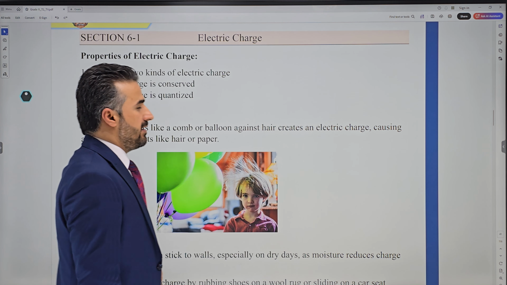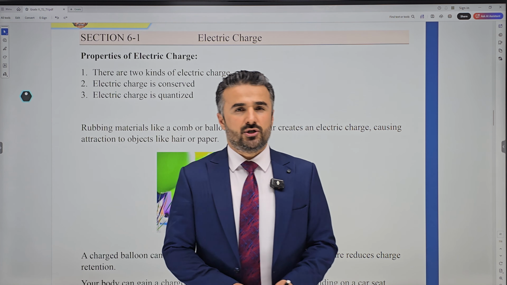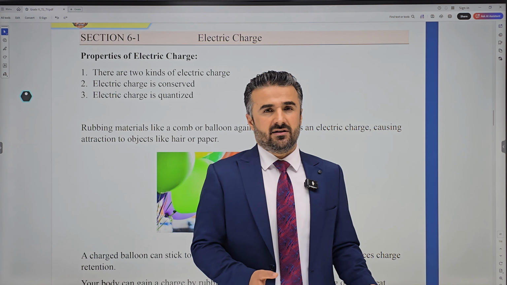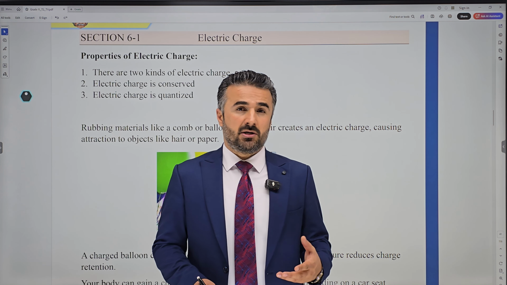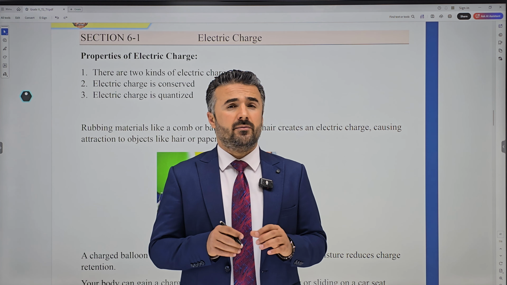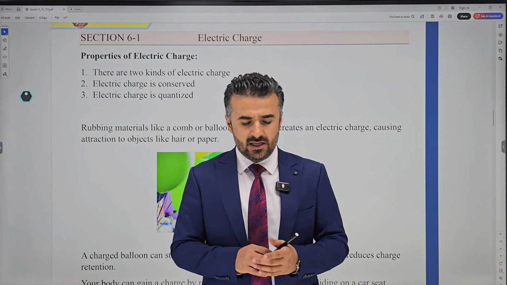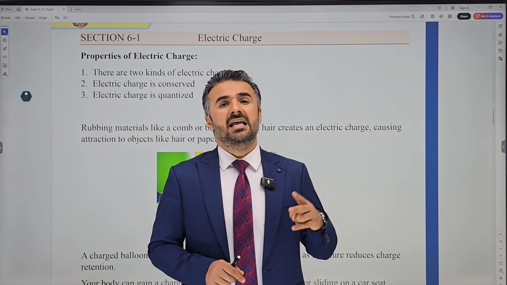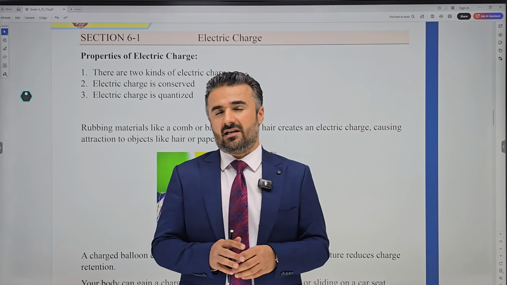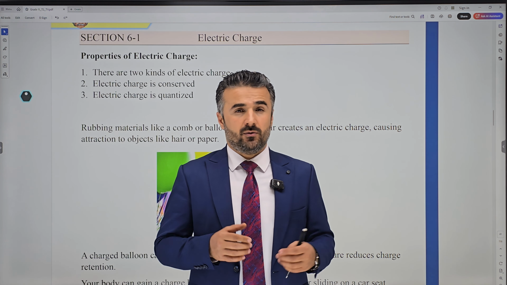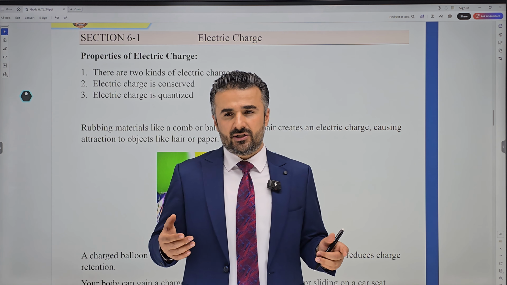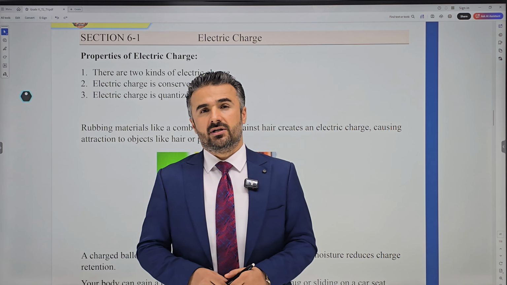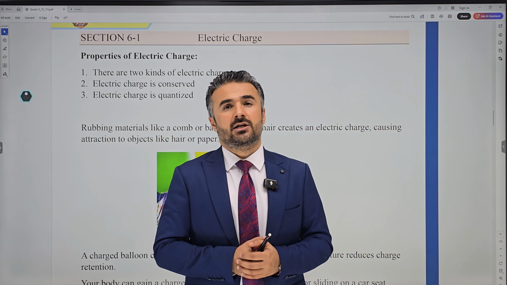Charges have some electrical properties. Charges in general have three properties, and these are very, very important, and I need you to know them. The first property, you need to know that there are only two kinds of charge, and these are positive and negative charges. The second thing we can say, electrical charge is conserved. What do I mean by conserved? Simply, electrical charges can never be created or destroyed. And the third property is electrical charge is quantized.